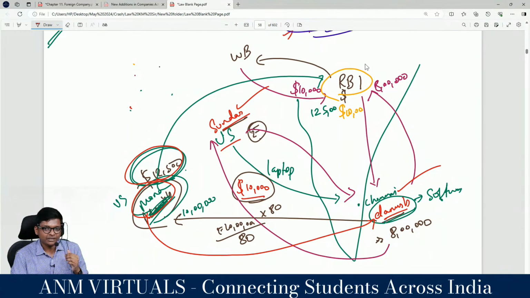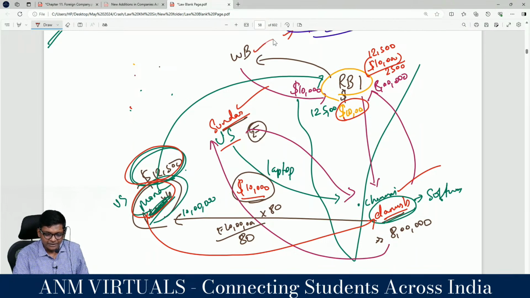Is RBI happy? They got $12,500. They have to repay $10,000. They are left with $2,500. So they will repay World Bank. World Bank also is happy. Everybody is happy. Happy world. Not possible.